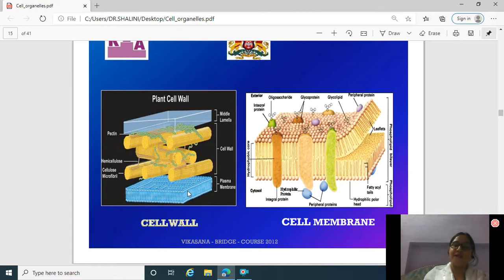After that, plasma membrane comes. In animal cells, the outermost membrane is called as plasma membrane, that is cell membrane. It is made up of these parts, and this is the exterior part of the cell membrane, and this is the interior part of the cell membrane. The cell membrane is made up of hydrophobic core and hydrophilic core.